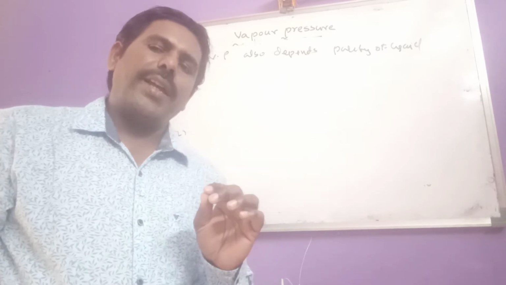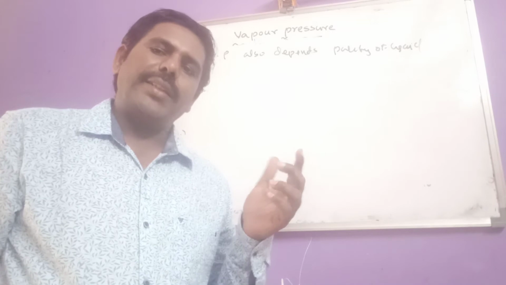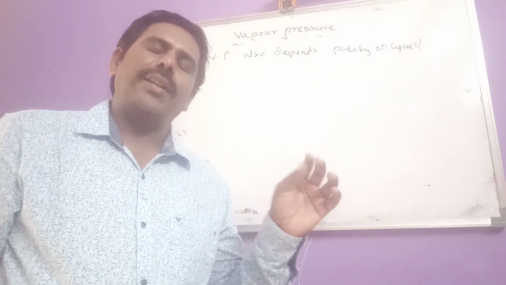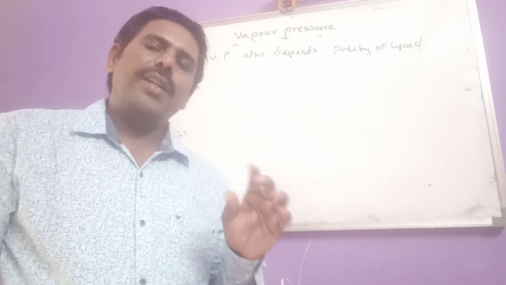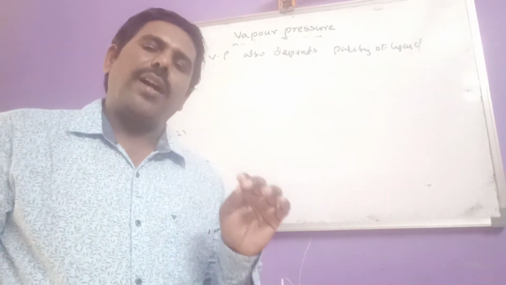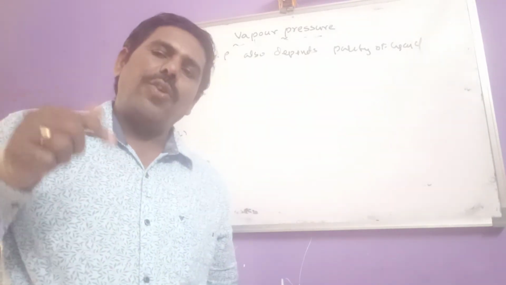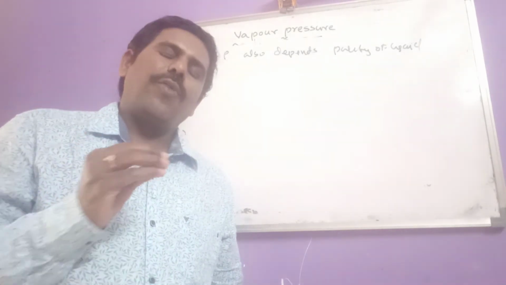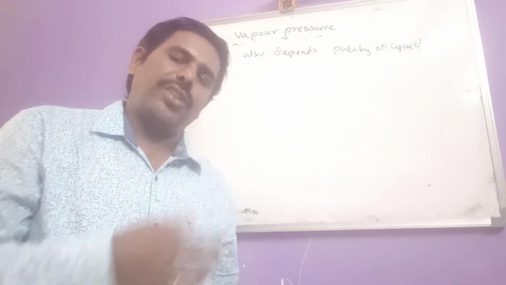The substance which does not easily convert into vapor state is known as non-volatile, of course at high temperature it will convert. So when a non-volatile solute is added to a solvent, what happens to its vapor pressure? That is our next topic.